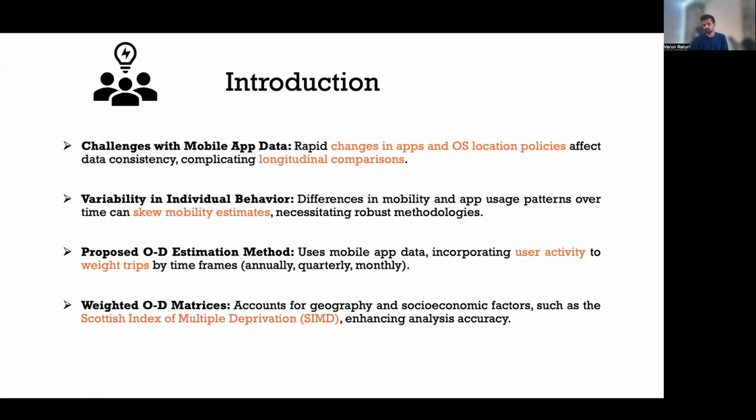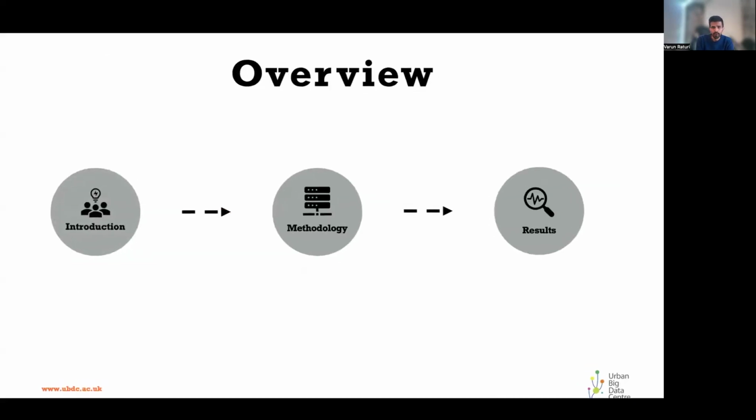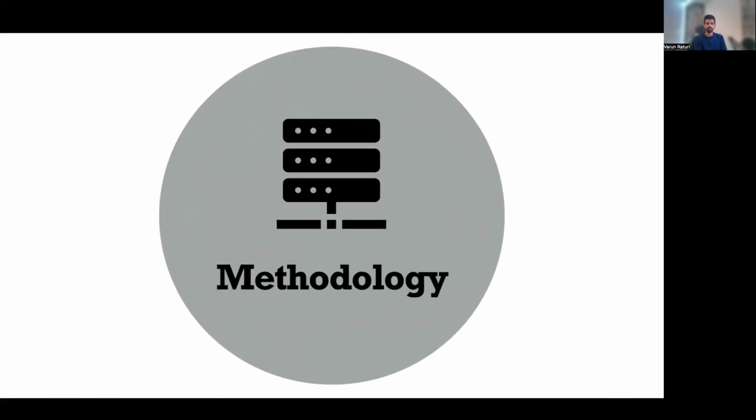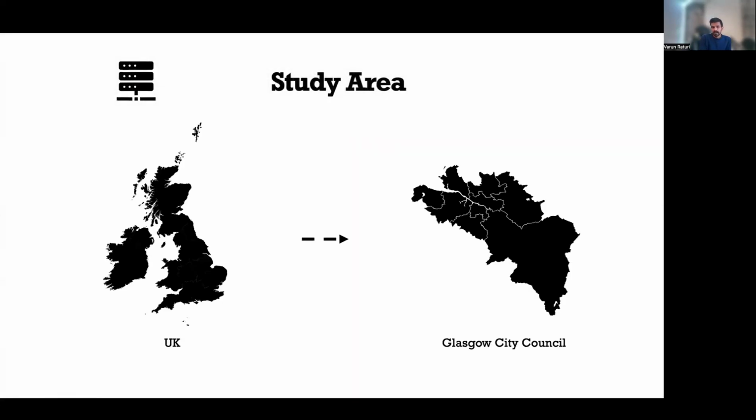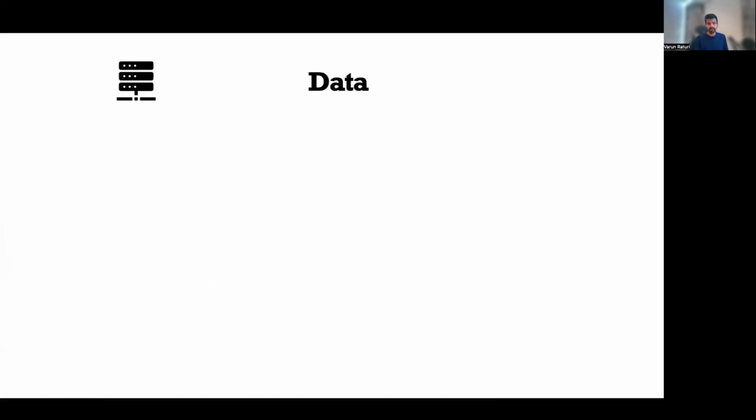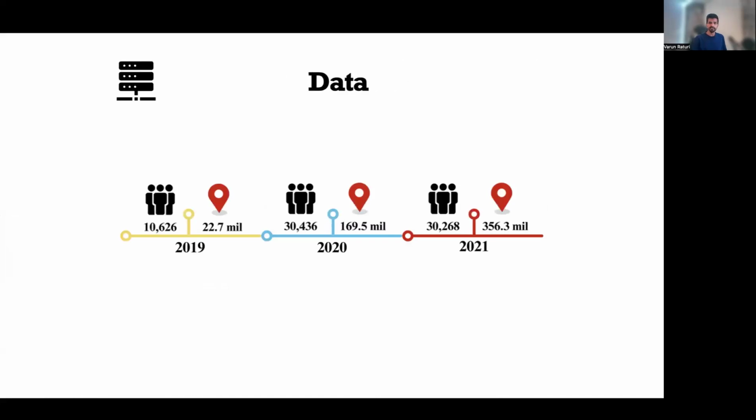We also weight these OD matrices for social demographics like the Scottish Index of Multiple Deprivation, and also at the geographical level for council areas. Okay, so then quickly looking into the methodology, we have a lot of data for major cities across the UK, but for this study we are only focusing on the Glasgow City Council region, which comprises 8 council areas, including Glasgow City. The data we are looking at is 3-year data from Huq.io, which we received for 2019,